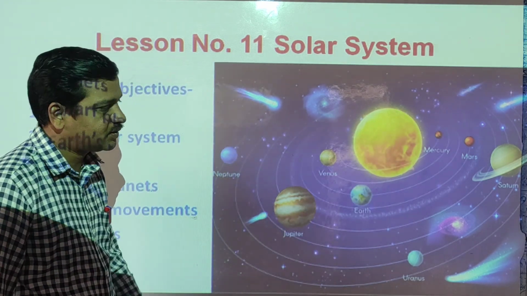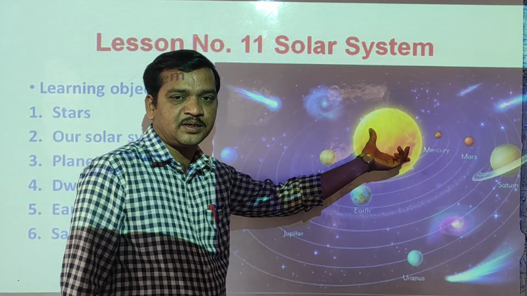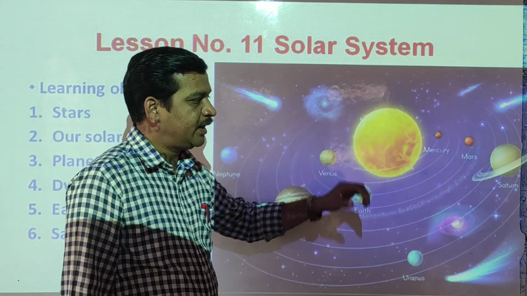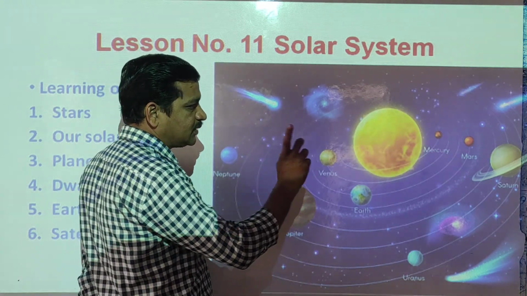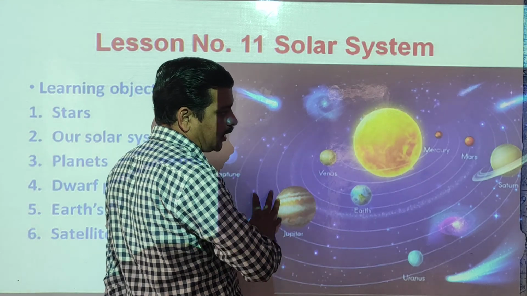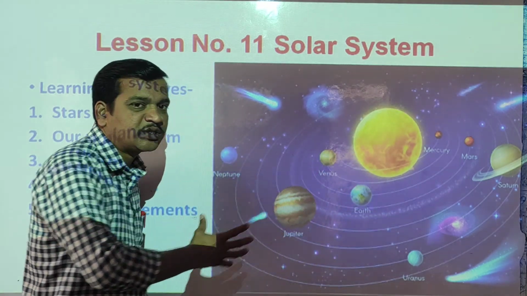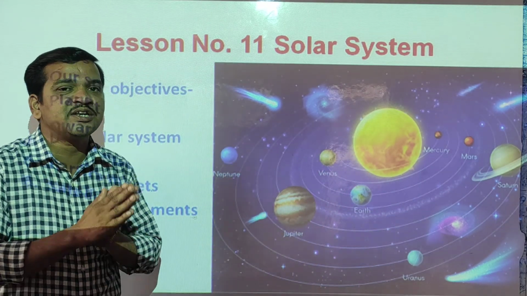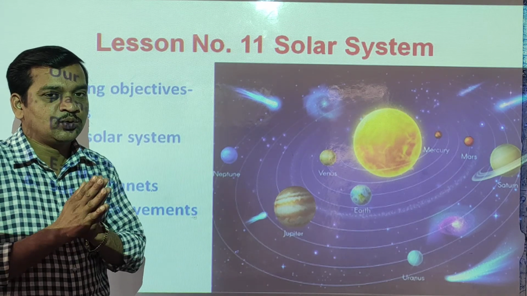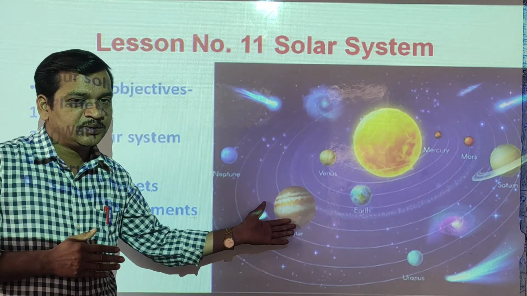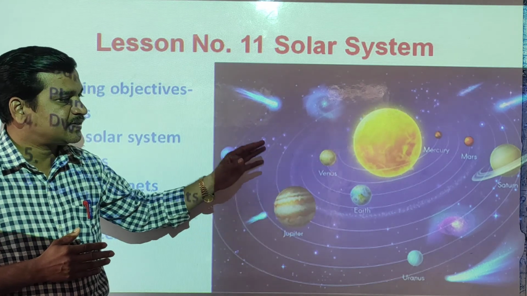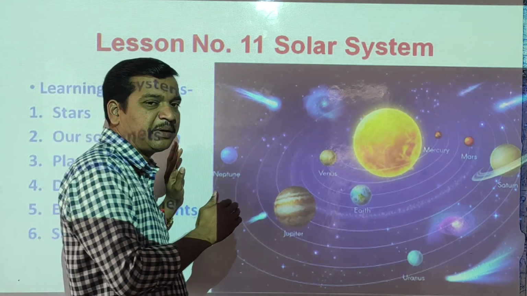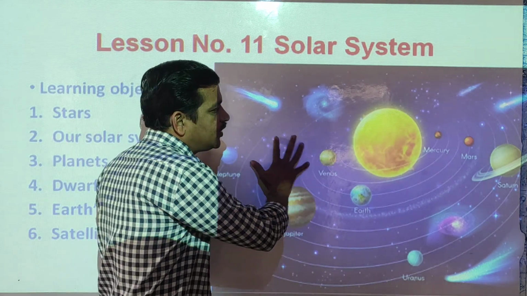So this is the sun at the center of the solar system, and around the sun a total of 8 planets are revolving.